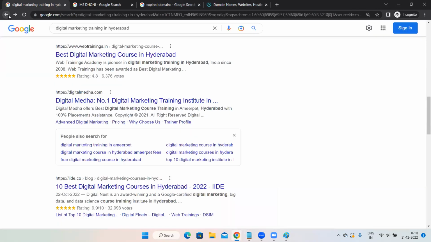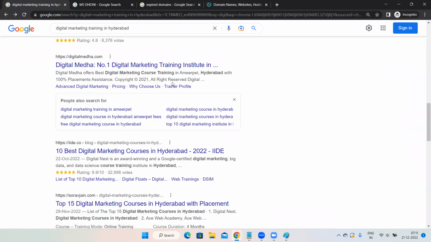Then duplicate content is simple, right? Instead of adding your own content, instead of adding original content in your website, you are simply copying the content of someone else's website and adding in your content. You are not doing any hard work, just copy pasting. So that is known as duplicate content. Don't do that. If you copy the duplicate content, again Google has its own punishment, even for duplicate content. So it's better you do not copy the content from someone's website. Instead, add your own original content. You have to do the proper research and then add the original content. Is it clear? Yeah, clear.